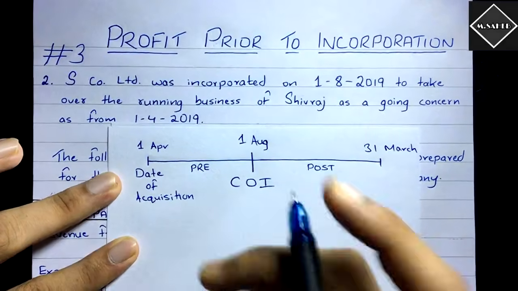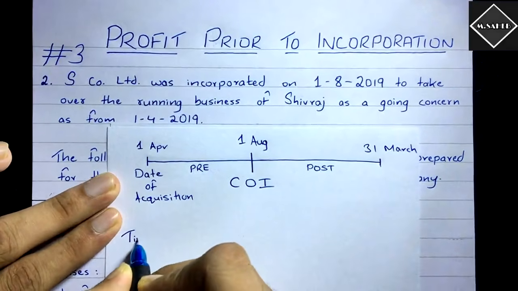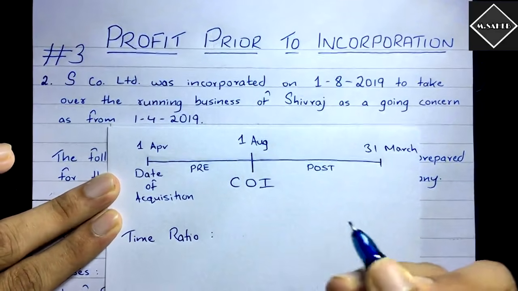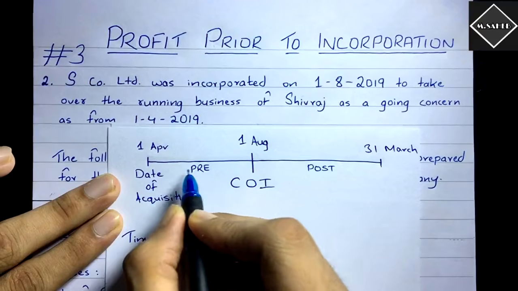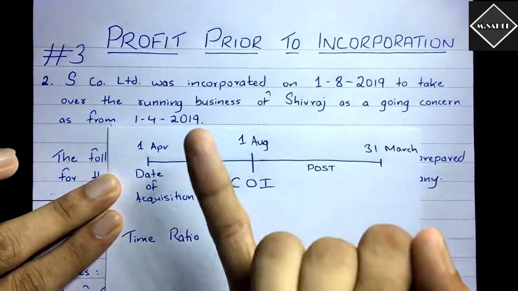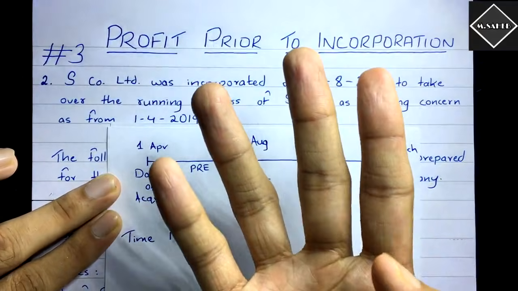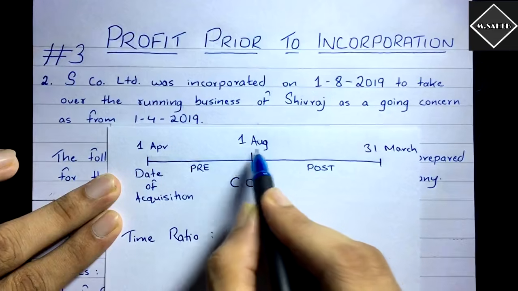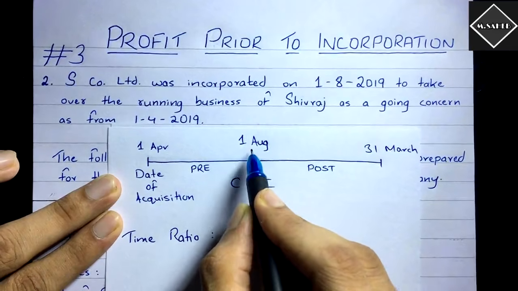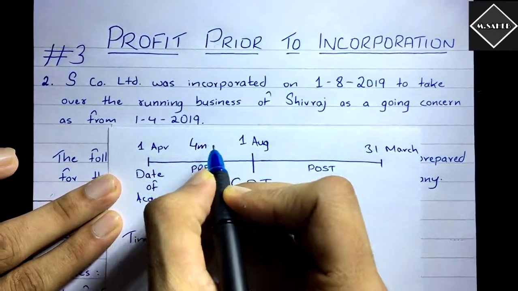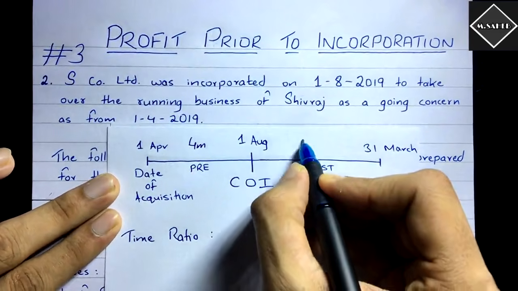So the first thing you have to do is calculate the time ratio. How are you going to do that? It's very simple. How many months are there in the pre-period? 1st April till 1st August, so April, May, June, July, only 4 months. Why not August? Because it is 1st August, so we will not take August into consideration. The August month will go into the post-period. So 4 months, April, May, June, July, and then the remaining is 8 months.